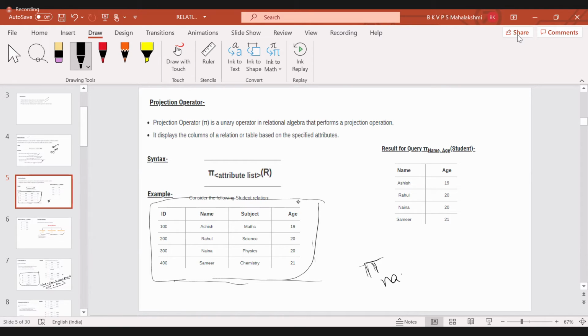If you want name, subject, okay, and the relational table here is student. Students, are you following? Yes, ma'am. Okay. So this is the syntax for selecting the columns.